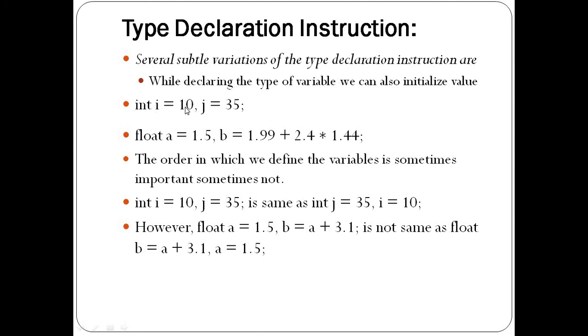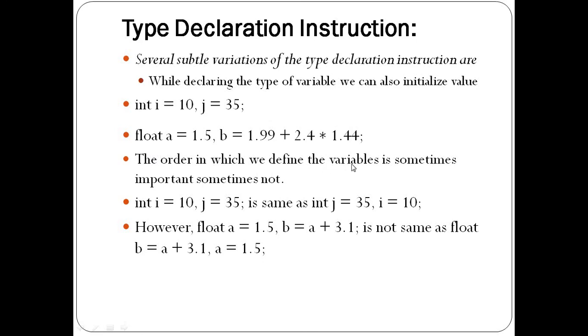Suppose both variables have the same data type, then we can separate them with a comma. So int i = 10, j = 35, because i and j can store numbers only. So we can separate those variables which have the same data type using the comma operator. Then next, float a = 1.5, b = 1.99 + 2.4 * 1.44. This is also valid because at the time of declaration we can create an expression, but it is not a good practice. Just at the time of declaration we can declare the label and assign the value.